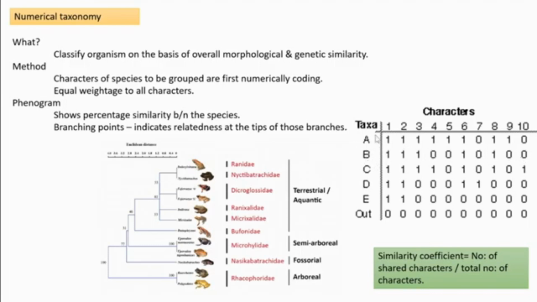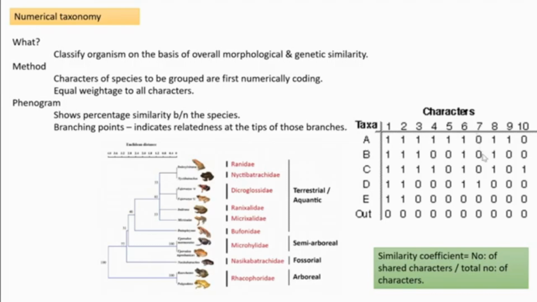Next, the intention is to understand to what extent A is related to B. We can understand that with an equation: number of shared characters divided by total number of characters. How can we calculate the number of shared characters? Here both have this character, so 1, again 1. So 1 plus 1, 2, 3. Here it is not the same, so we can't count. Here also it's not the same. Here same, 4. Here same.